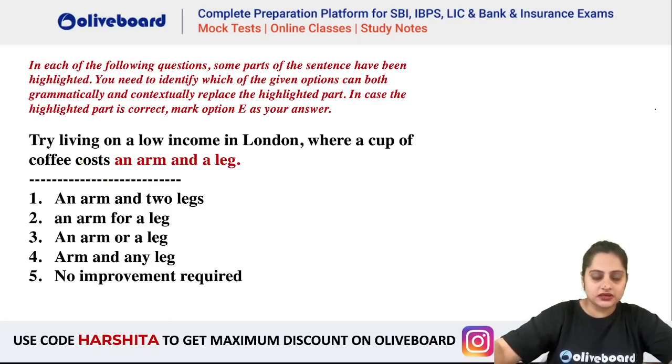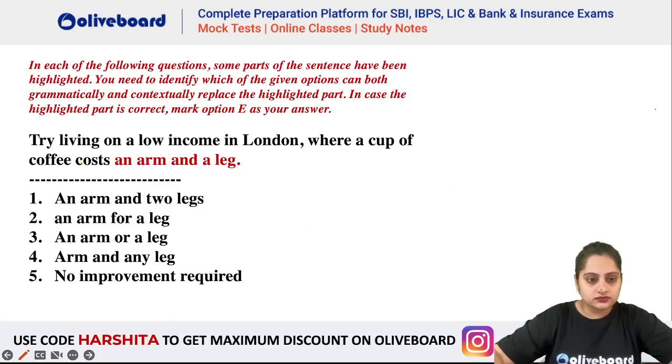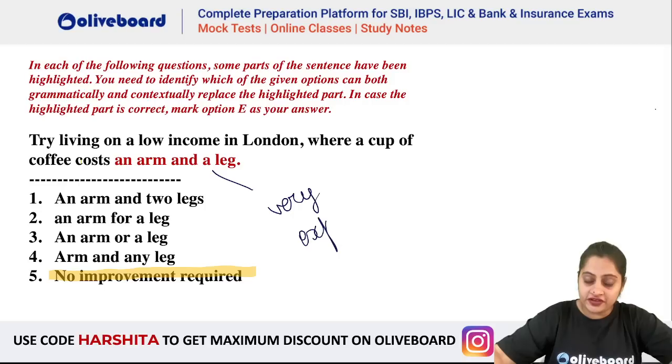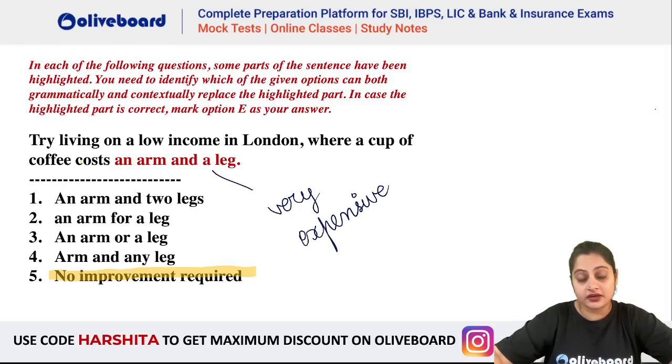Similarly, next one, try living on a low income in London where a cup of coffee costs an arm and a leg. So, no improvement. This is a perfect idiom, something which is very costly, very expensive. We say an arm and a leg. The dress cost me an arm and a leg.